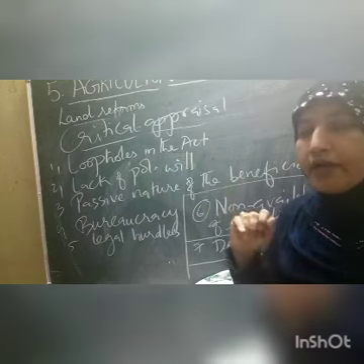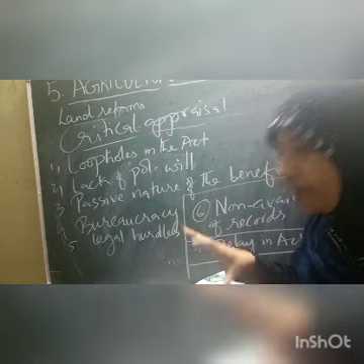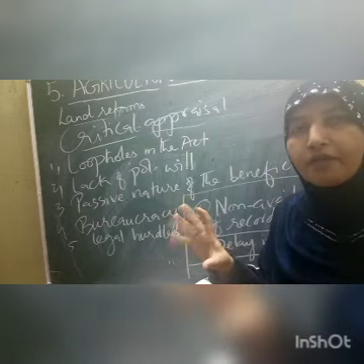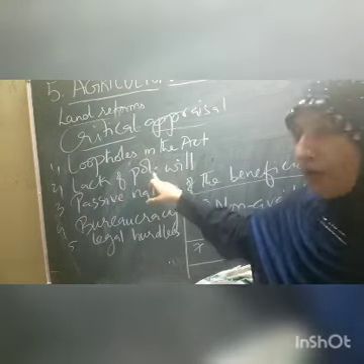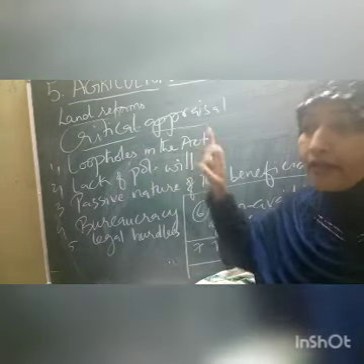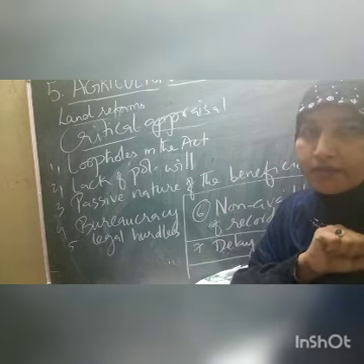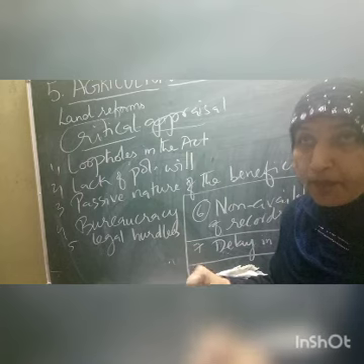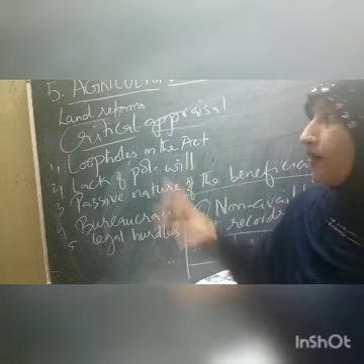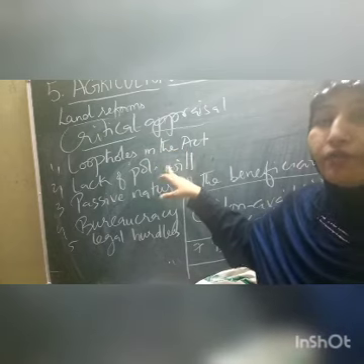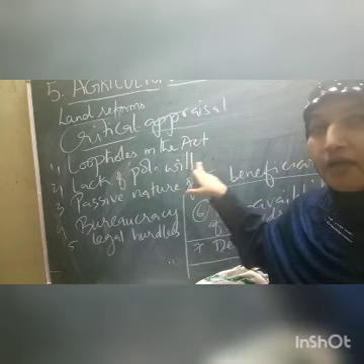Lack of political will. Children, as you all know, in the villages political powers are very strong. People act like puppets in the hands of the political parties and leaders. These political leaders know very well that they are in need of the support of zamindars and jagirdars. They don't want to upset these people, so they do everything so that the act should not be implemented in their particular area. So that is lack of political will.